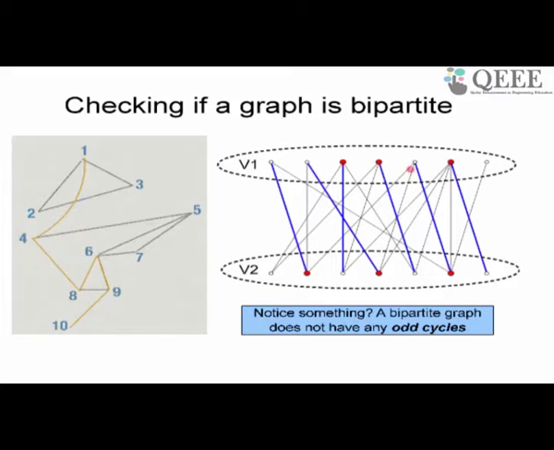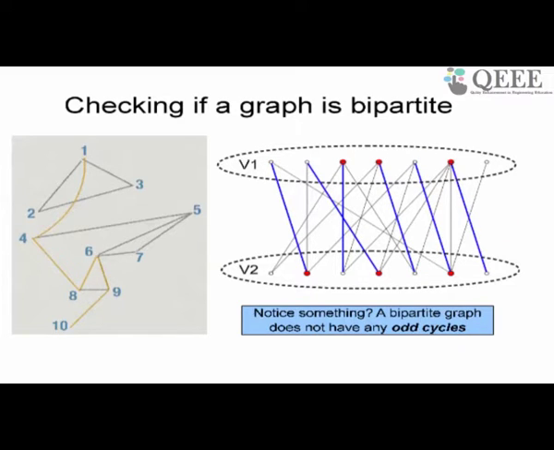Each time I go from here to here and come back, I'm counting two edges, one to go and one to come back. So two edges. I go here, come back, 4 edges. Go here, come back, 6 edges. Come back here, 8 edges. So every cycle that starts at a node and ends at a node has to have an even number of edges. So the bipartite graph cannot have odd cycles.